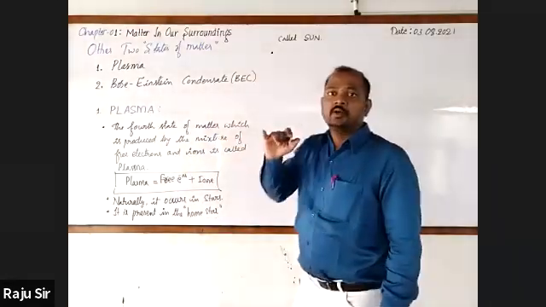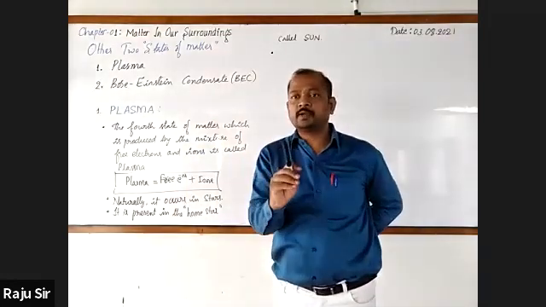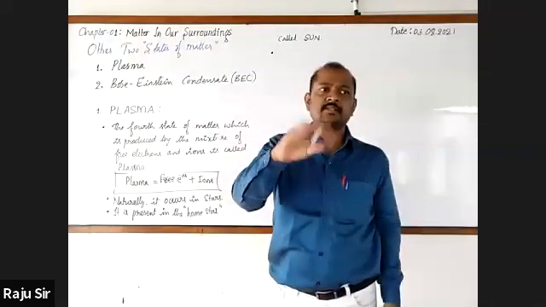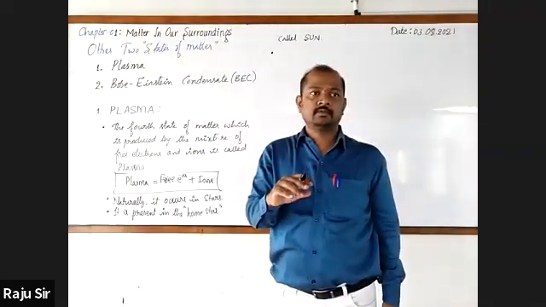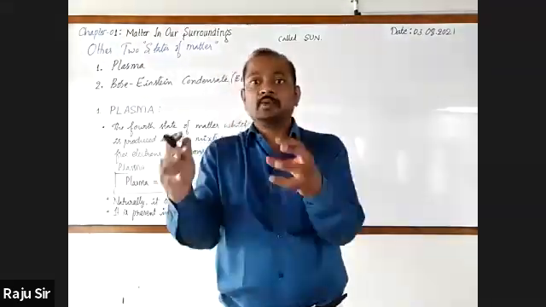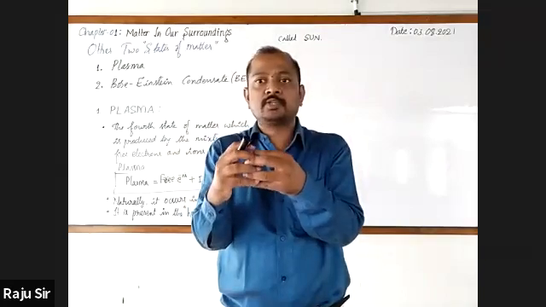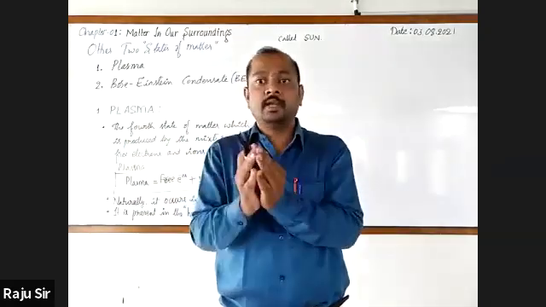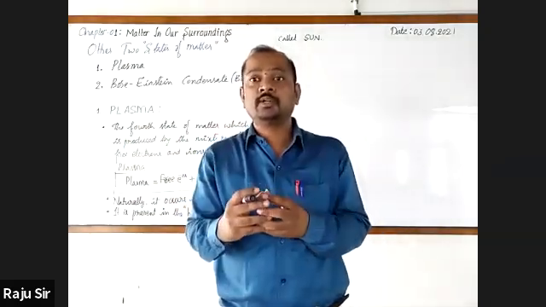Next. Due to which chemical reaction is energy produced inside the sun? Hydrogen gas is converted to helium with a large amount of energy. What do we call that?